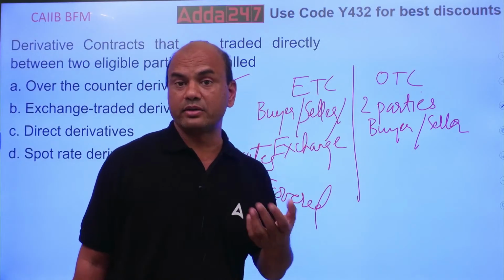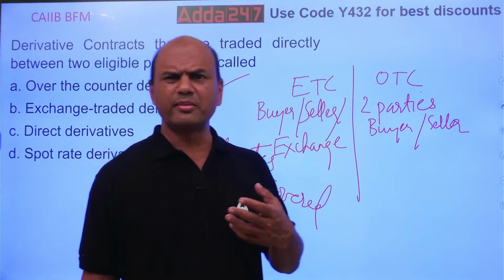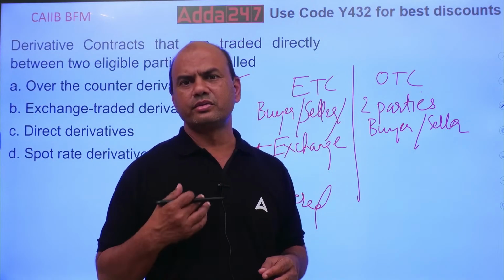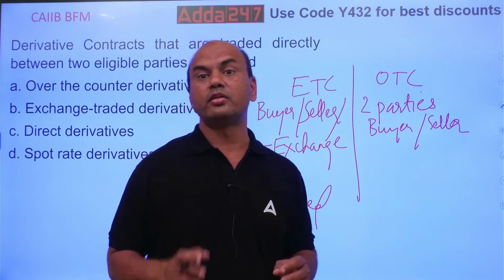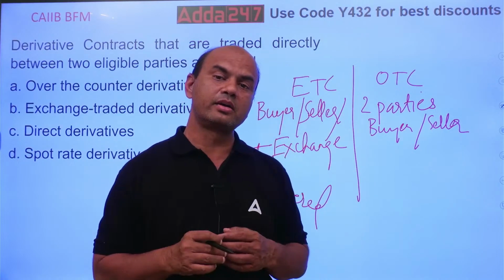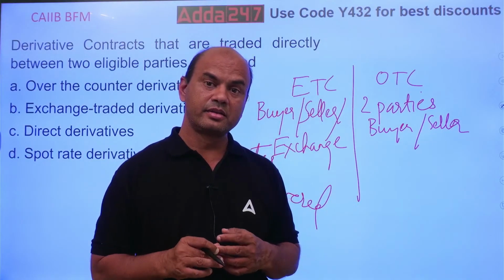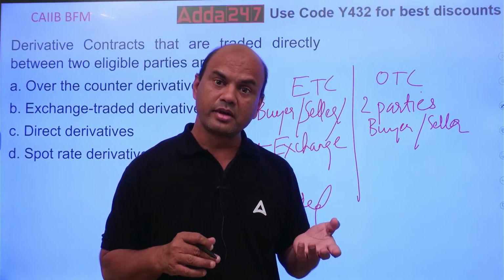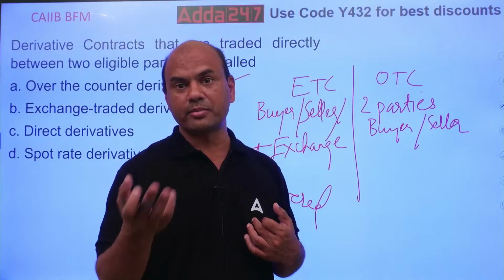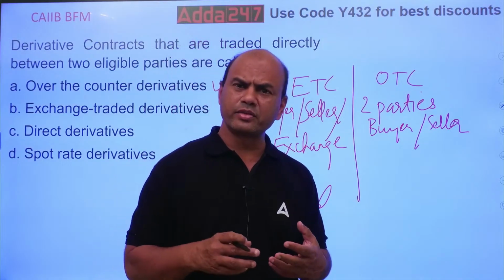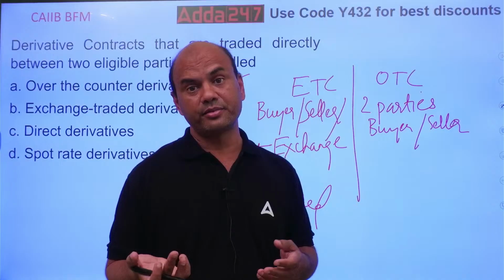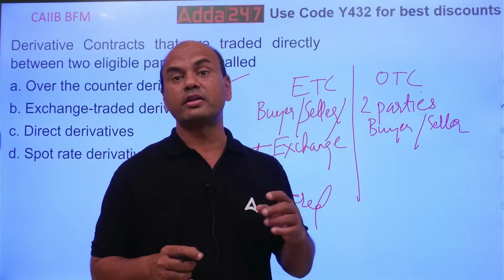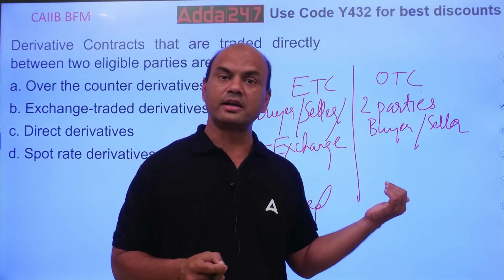I am buying the contract, I am buying the dollar, or I am buying anything. Let it be any commodity. I am buying it, so I'll give you money. Now the problem is if you don't sell me that commodity. So this is the main problem. Or the reverse case is also true. I am selling and you are buying. So I give you the commodity and you don't pay me. Both cases are known as credit risk. Whenever the other party doesn't perform, it's called credit risk.